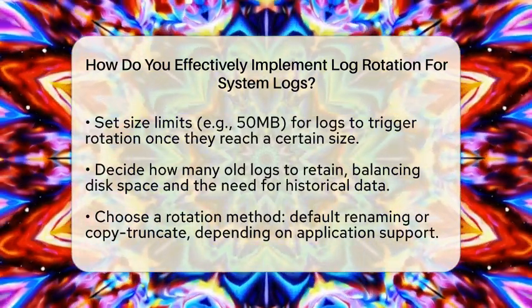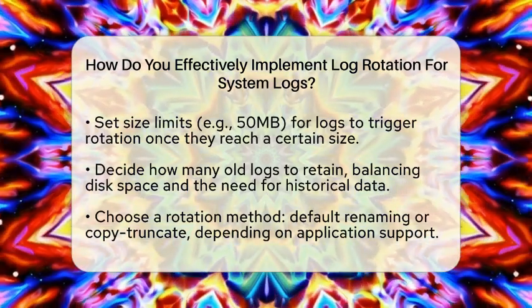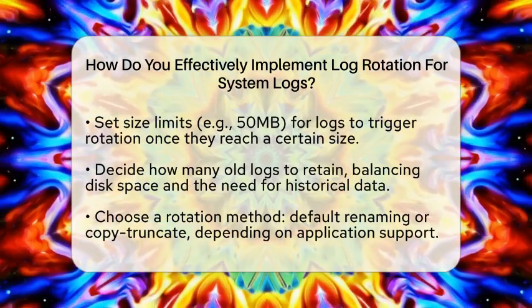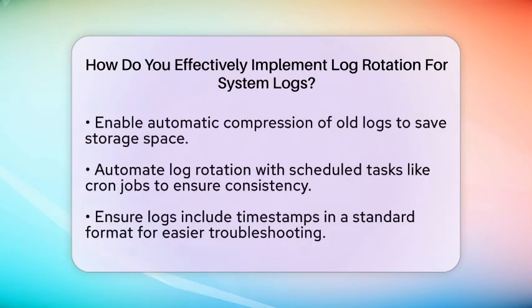Choose your rotation method. The default is to rename the current log and start fresh. Some applications might not handle this well, so an alternative is copy truncate. This method copies the current log to a new file and then clears the original. It's safer for applications that don't support log file switching but can cause a tiny gap in logging.